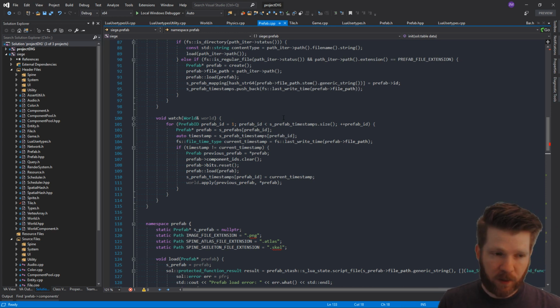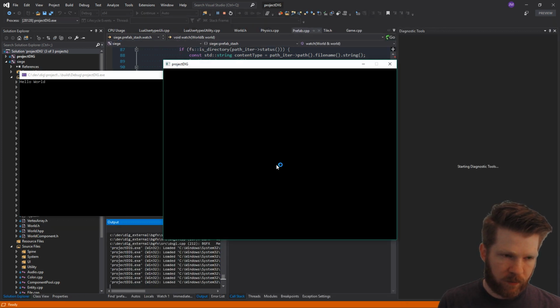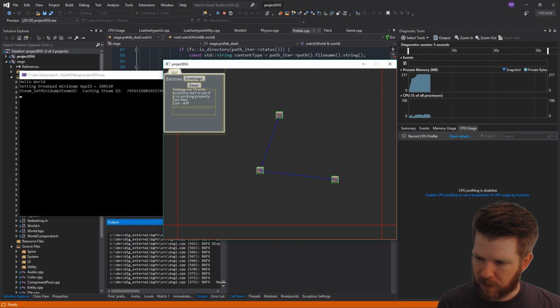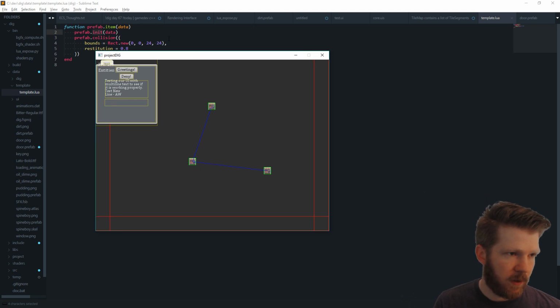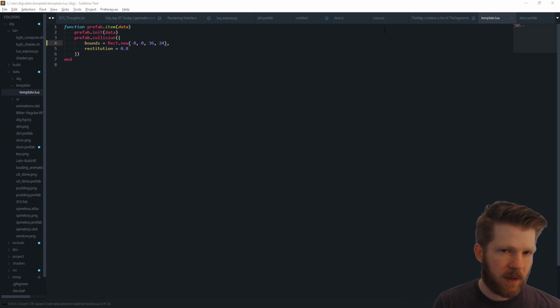One really cool thing that we can do with that is then reload our prefabs. So if we're running the game and we decide we want to change something, we have these doors here. These are just icons right now, but imagine in the future, we want our doors to have a different collision. Maybe we want them to be taller. We could say, well, let's make this be something like 38 or 36 and then -8. So now,